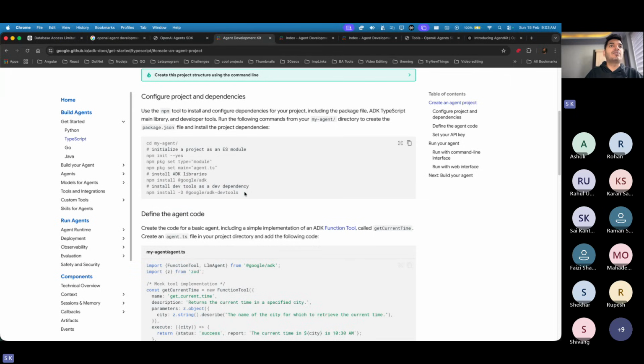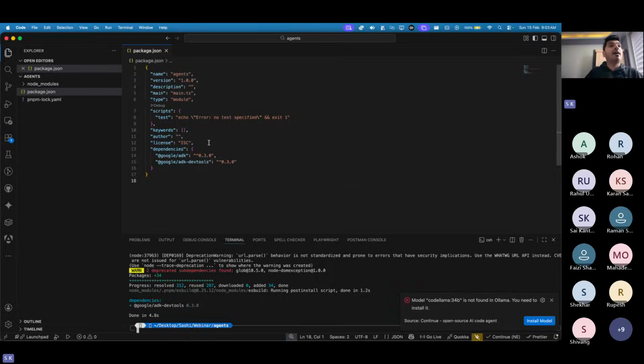So yeah, Google ADK DevTools. That's what I have installed, and I just need to make sure the versions are correct because this is what they have at the moment. Okay. Now we have these two things which are going to help us.